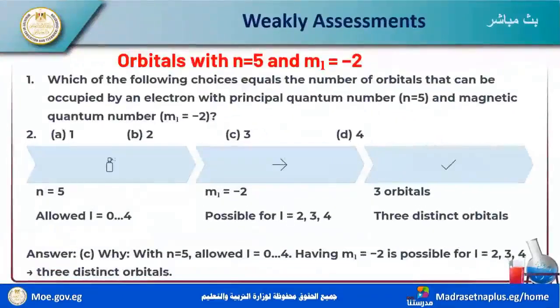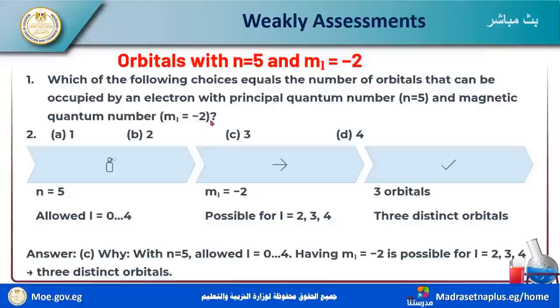Now, which of the following choices equals the number of orbitals that can be occupied by an electron with the principal quantum number N equal to 5 and magnetic quantum number ML equal to negative 2? Okay, 5 is the principal number, and magnetic ML is negative 2.